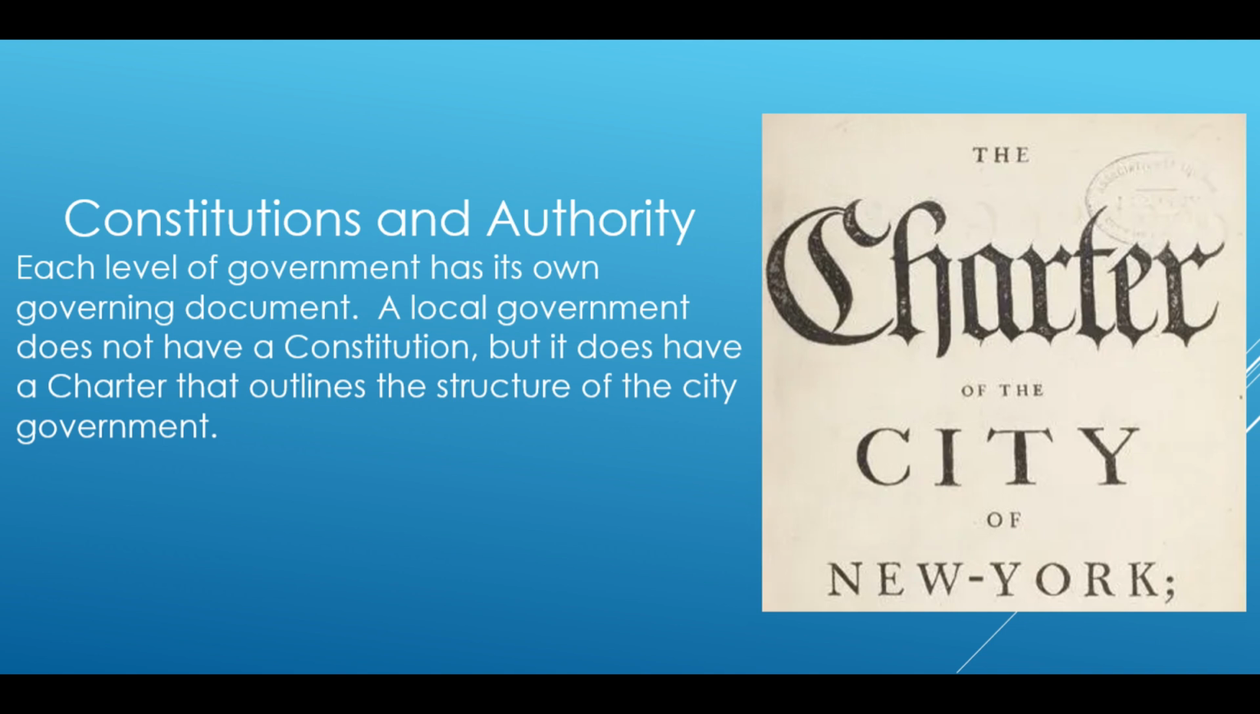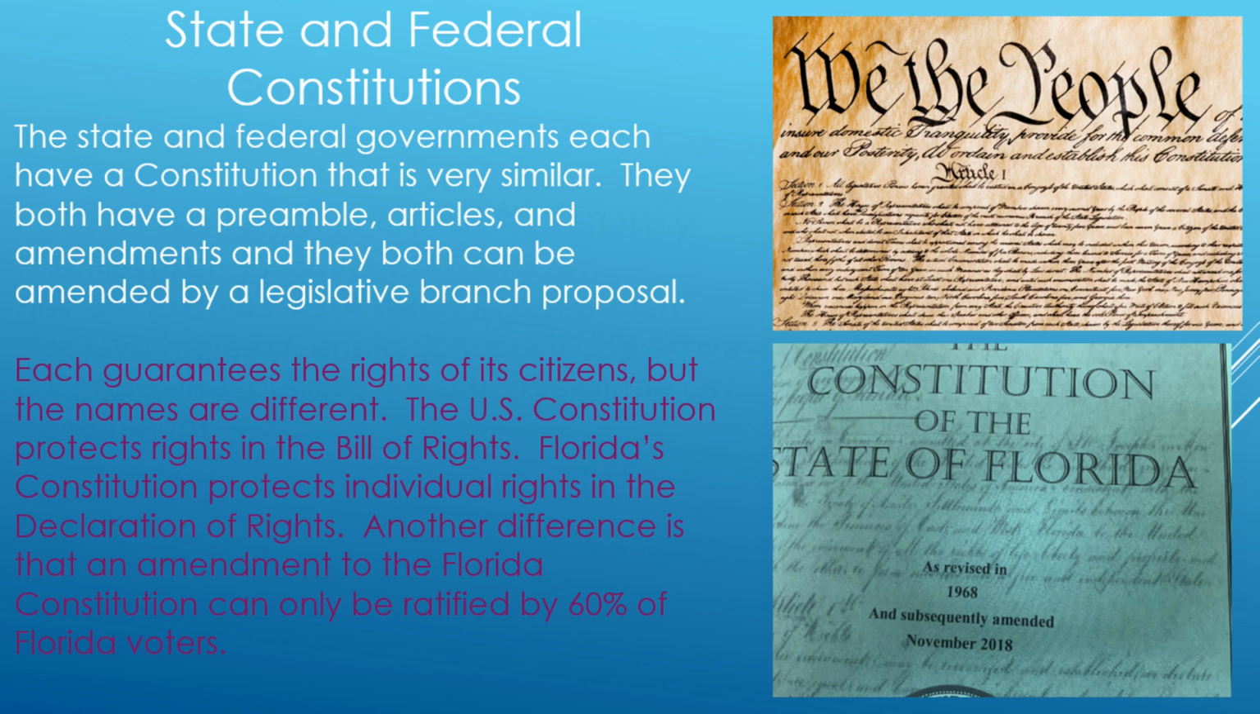Constitutions and authority. Each level of government has its own governing document. A local government does not have a constitution, but it does have a charter that outlines the structure of the city government. The state and federal governments each have a constitution that is very similar. They both have a preamble, articles, and amendments, and they both can be amended by a legislative branch proposal. Each guarantees the rights of its citizens, but the names are different.